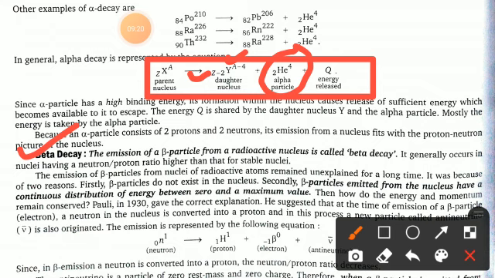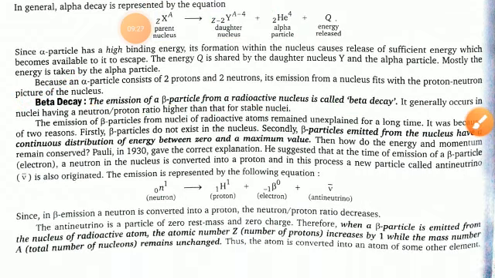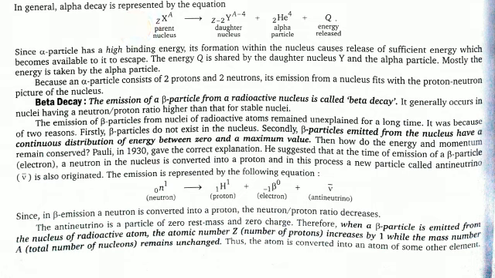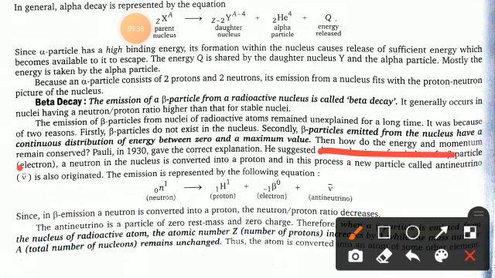Now come to the beta decay. What happens with beta decay? The emission of a beta particle from a radioactive nucleus is called beta decay. Clear? Now what happens if a beta particle is emitted from the nucleus? Beta particles emitted from the nucleus have a continuous distribution of energy between 0 and a maximum value. Clear?